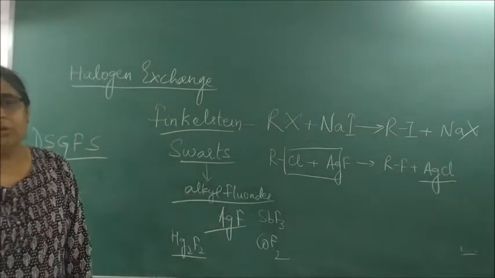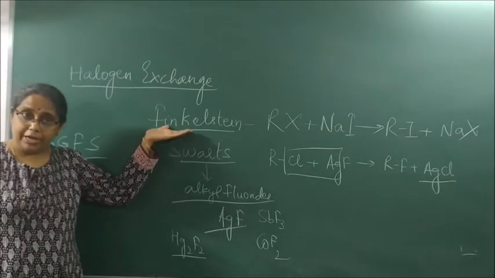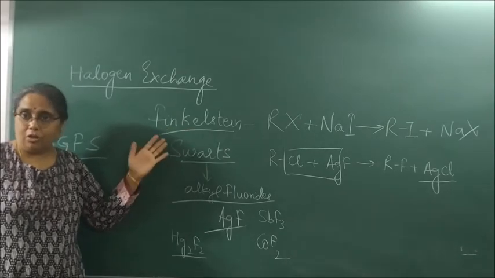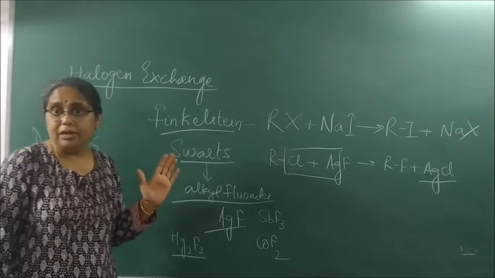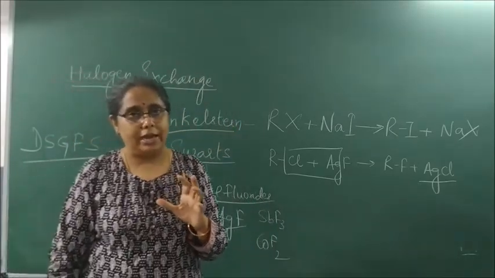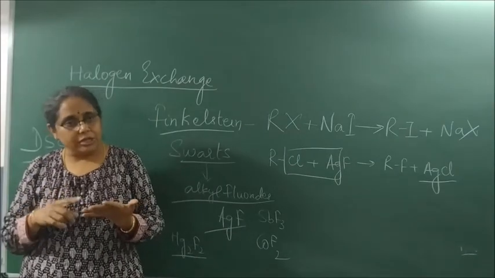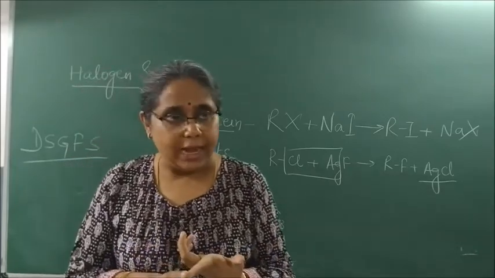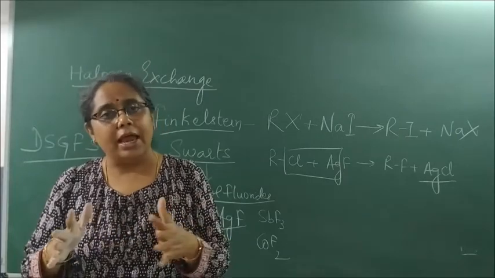Finkelstein reaction is for the formation of alkyl iodides, and Swartz reaction is mainly for the formation of fluorides. These two cannot be used for the preparation of alkyl chloride and alkyl bromide. If I have to prepare alkyl chloride and alkyl bromide, I have to use reactions either from alcohols or Darzens' process, or direct free radical halogenation, or from alkenes. So these are the methods of preparation of haloalkanes and haloarenes.